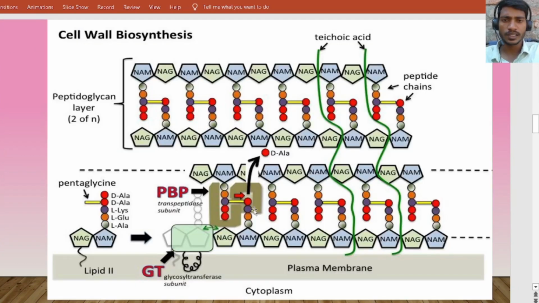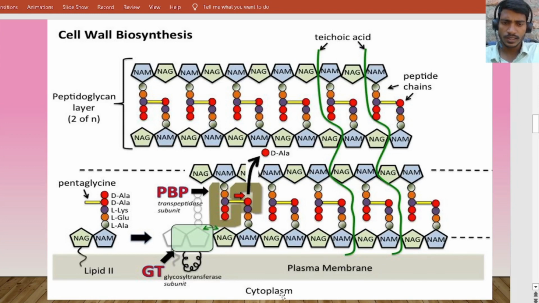I will explain so it is clear to you all. Here we have one NAG unit, and this is the NAM unit. This is called the glycan chain, and this is the peptide chain. Here we can see the 5 amino acids of the peptide, and here the pentaglycine bridge.